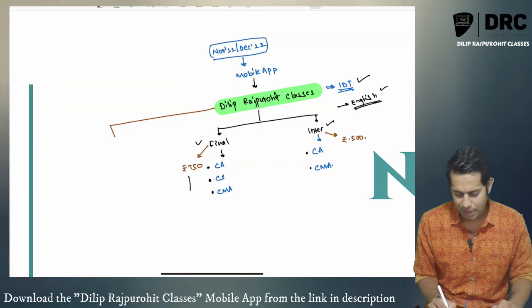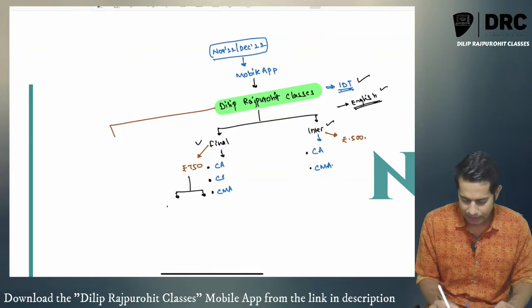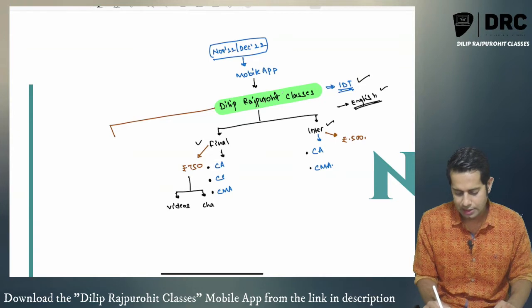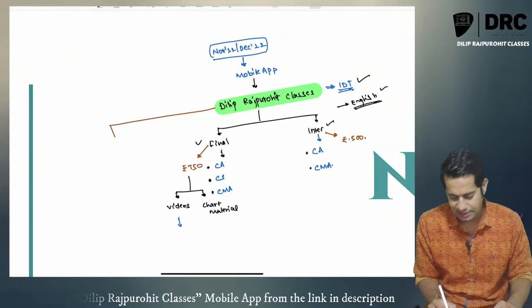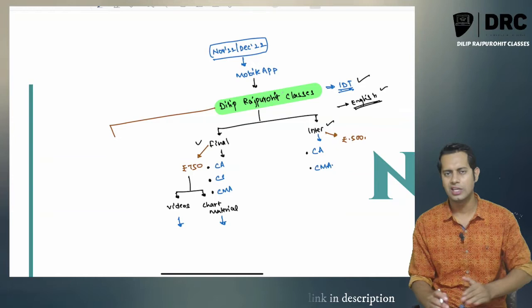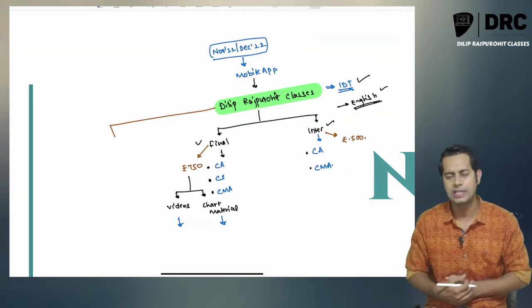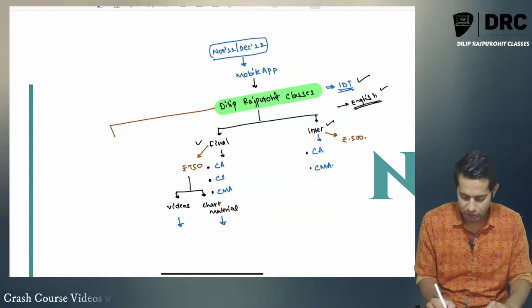Now, sir, what am I going to get if I purchase this crash course? You are going to get the course videos, and also you are going to get the chart material. You are going to get the videos as well as the chart material. The videos will be uploaded on the mobile application, so anyone who purchases this can use that mobile application to watch the videos.